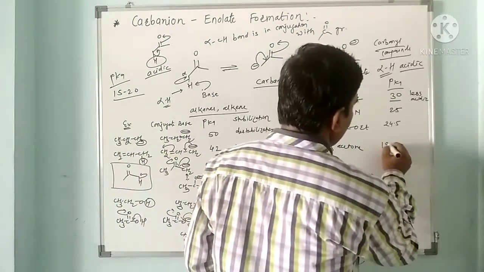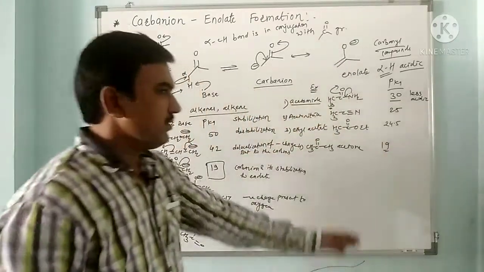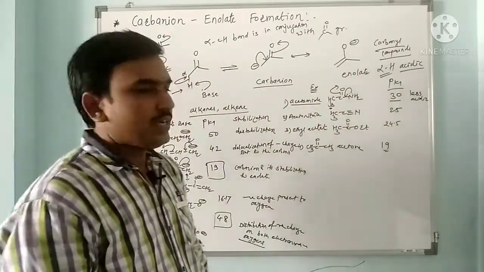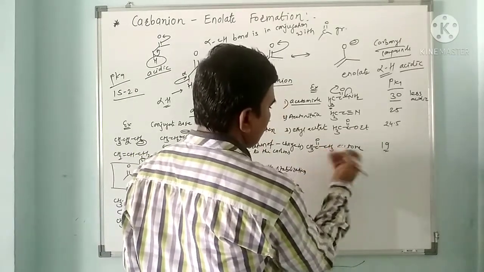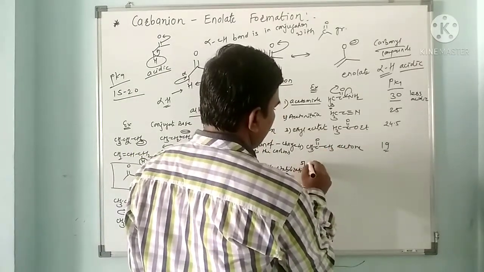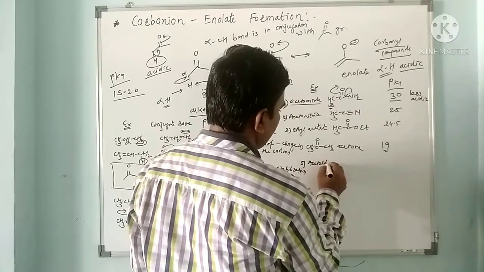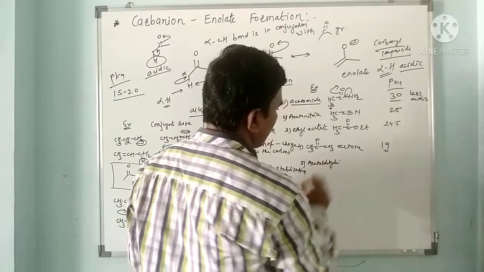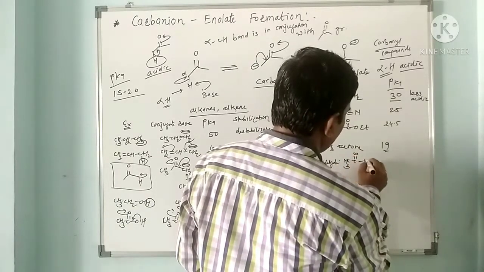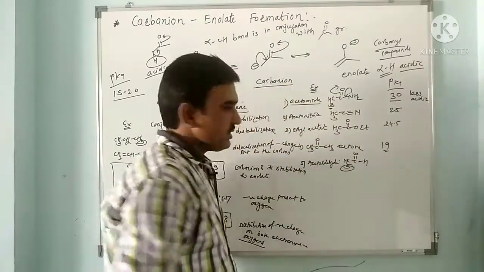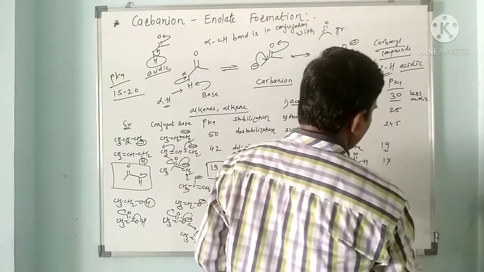Its pKa is around 19, so it has very good acidity. Then next, when we replace a methyl with hydrogen, we get acetaldehyde, CH3CHO. Here this hydrogen is more acidic as compared to acetone, its pKa is around 17.